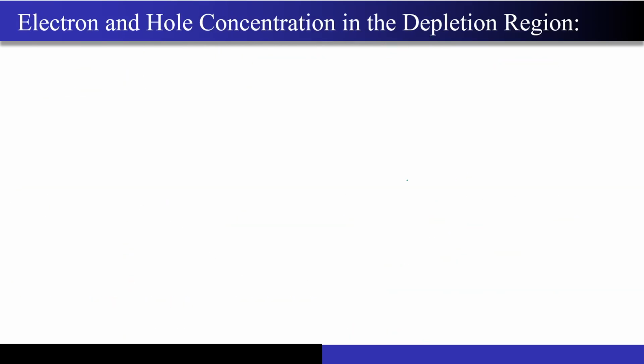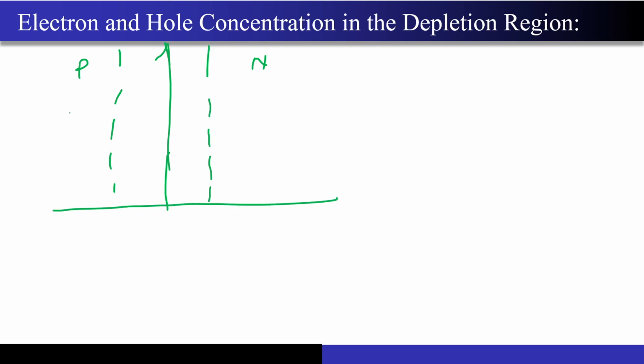I will do one more thing. I will just draw one more diagram. Just a minute. P side and this is N side. Correct? And let's say this is the depletion region. Now I am starting to draw the hole concentration first. This is the Na. Correct? So have you seen this diagram? It will roll off like this. This is not linear, by the way. This will fall off in maybe some different f of x, and then it will reach over here.